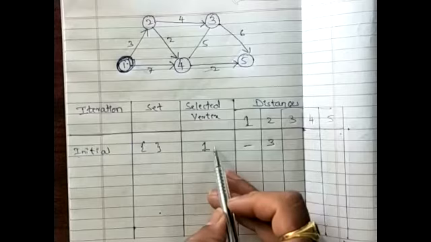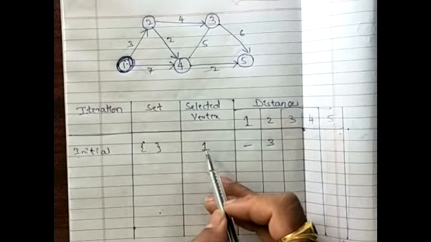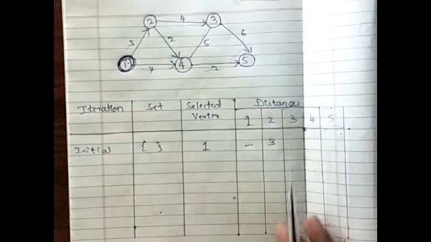No, sir. So at this stage, in the initial stage, I'm trying to find the direct path from vertex 1 to vertex 3, but I don't find any direct path here.